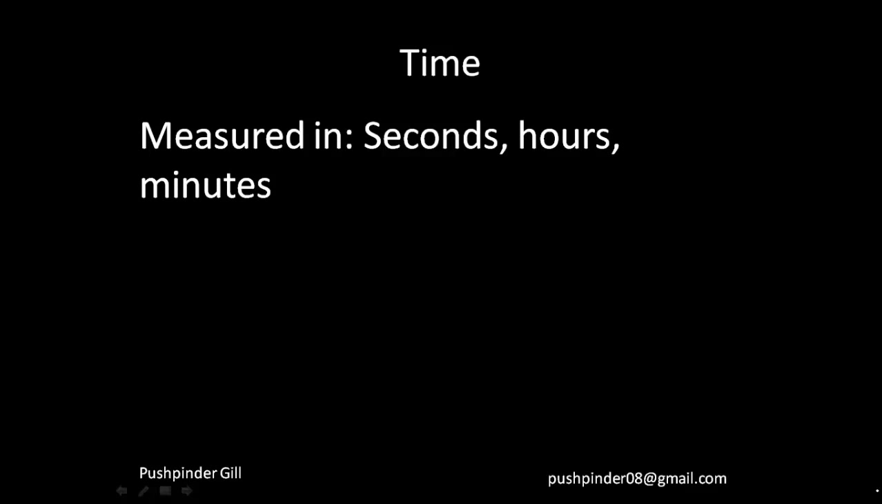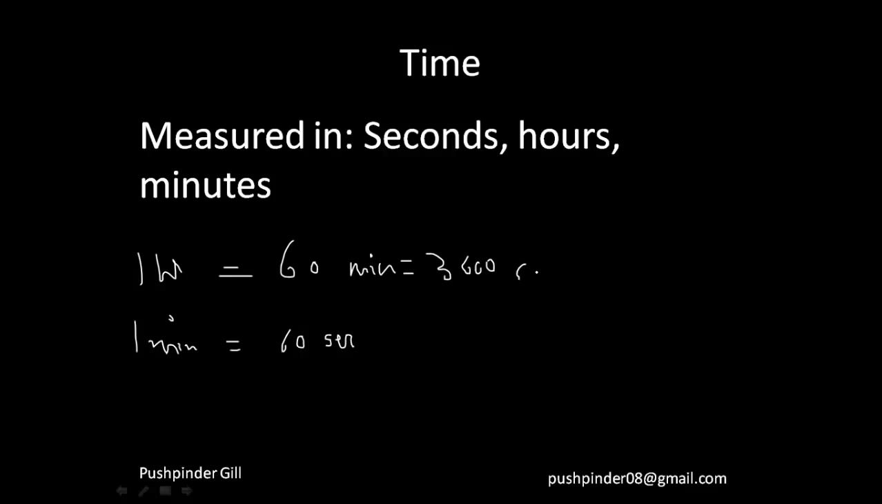Time is measured in seconds, in hours and in minutes. 1 hour is equal to 60 minutes, which everyone knows, and 1 minute is equal to 60 seconds. So 60 minutes would be equal to 3600 seconds, which is equal to 1 hour. This is also pretty basic stuff. Let's move forward.